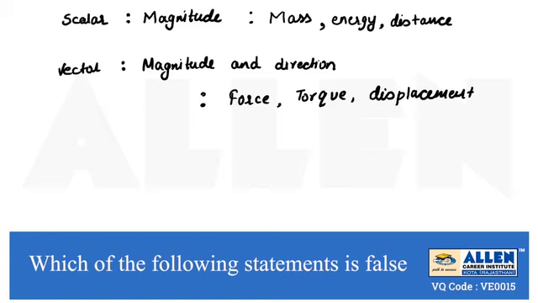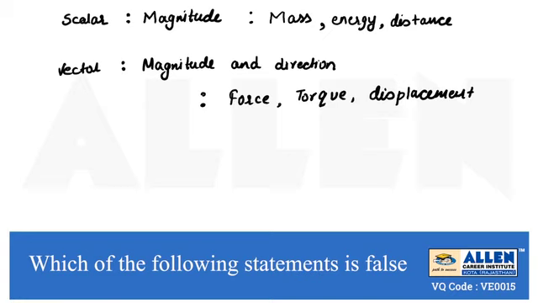So according to our statements, in the first, mass, speed and energy are scalar quantities, which means statement 1 is correct. In the second statement, momentum, force and torque are vector quantities, meaning magnitude and direction. Momentum, force, torque all require magnitude as well as direction. In the third statement, distance is a scalar while displacement is a vector. We have seen distance is a scalar quantity and displacement is a vector quantity. So again it is a true statement.